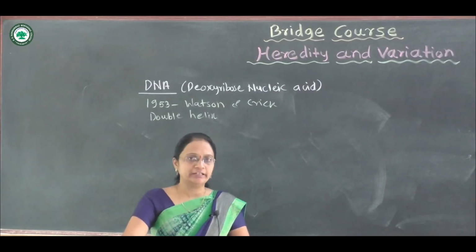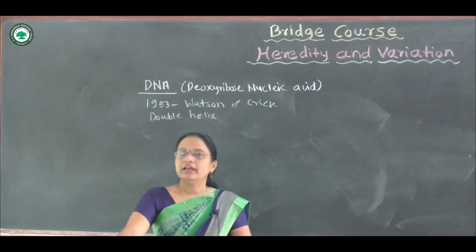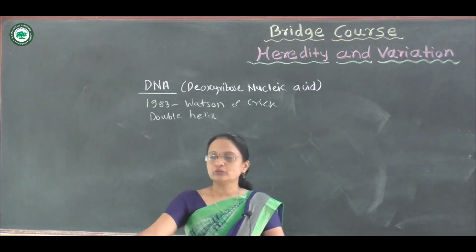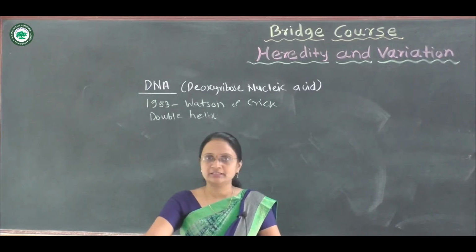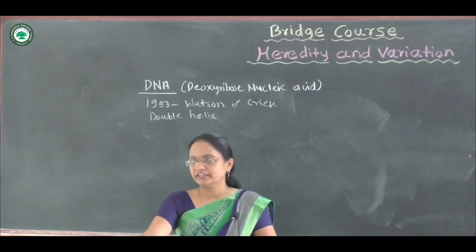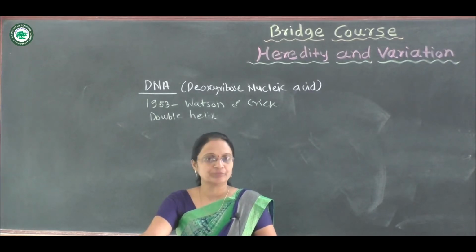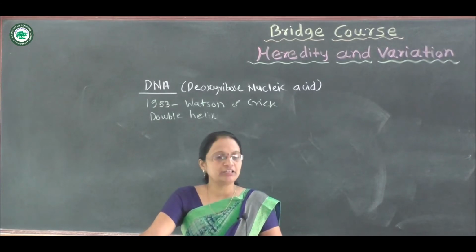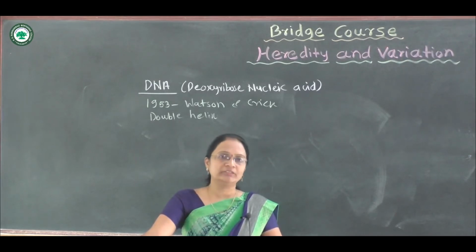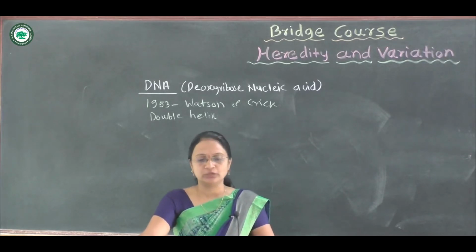When the structure of the cell was studied under the microscope and X-rays, they found a ladder-like structure present in the nucleus. When they studied the chemical composition of this ladder-like structure, they gave it the name deoxyribonucleic acid.